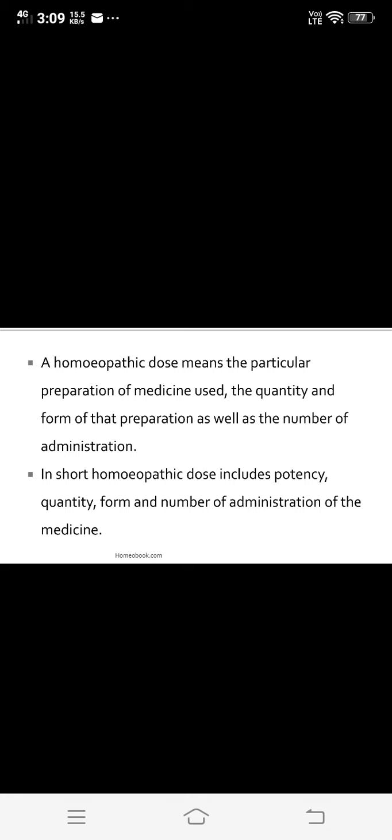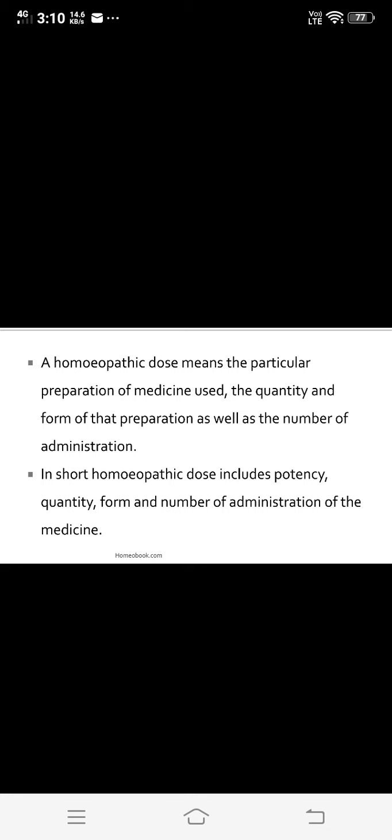If there are deep pathological changes or organ changes in the body, we require a low potency, as the vital reaction of the patient is low, and the patient reacts nicely to a low potency. But if the patient has functional disturbances or the vital reaction is in a good condition and can give a good response, in these cases we require a high potency. So this is regarding the susceptibility modified by different factors.